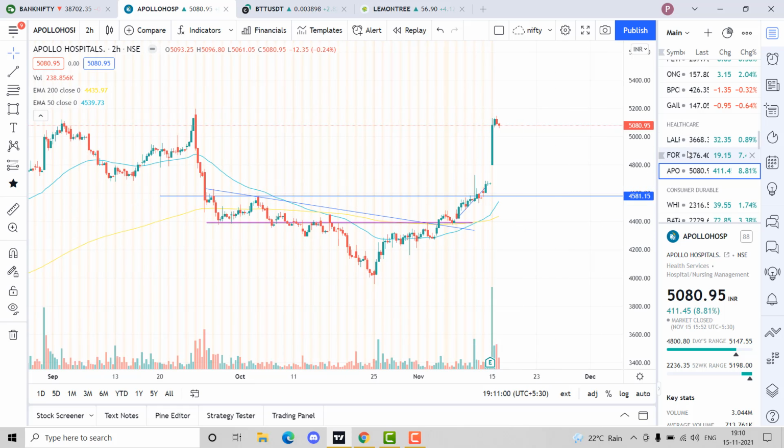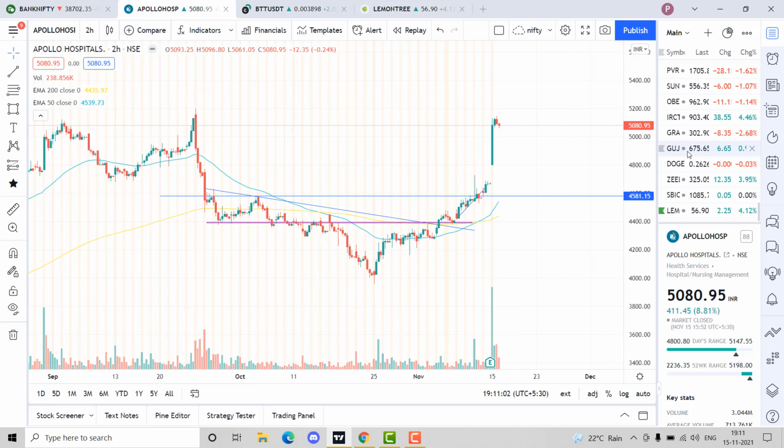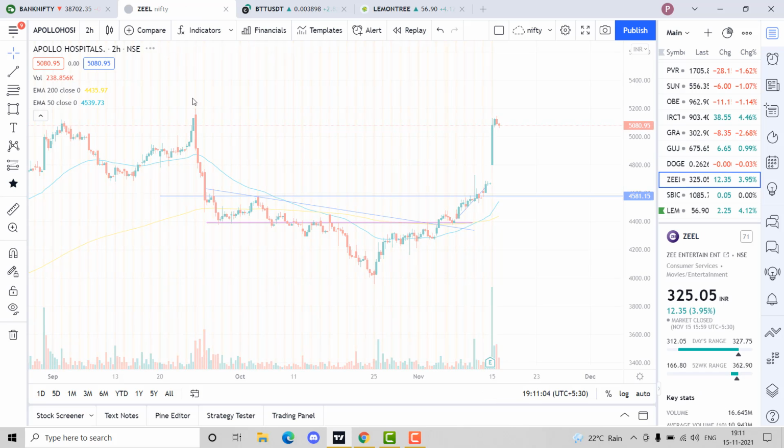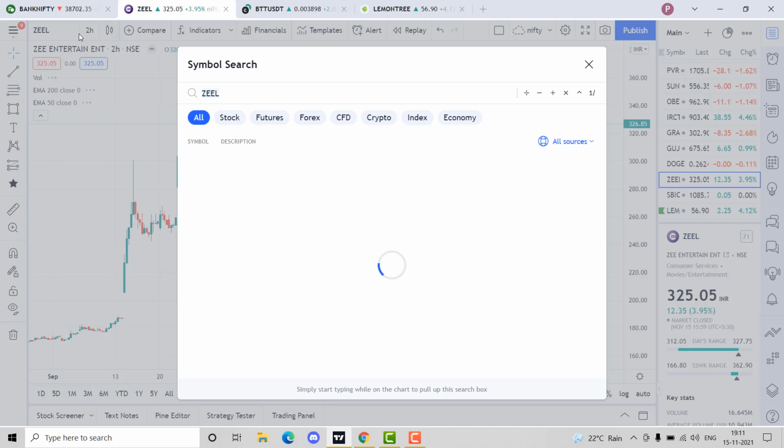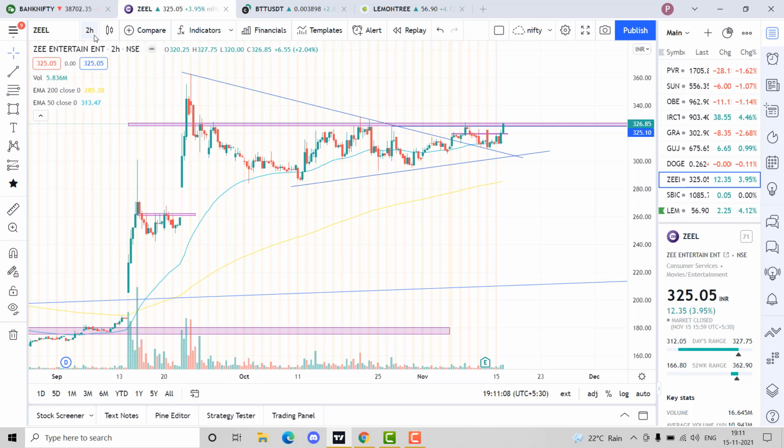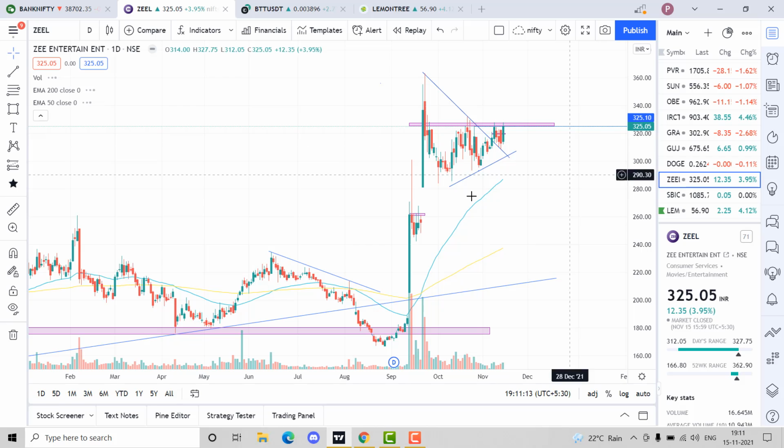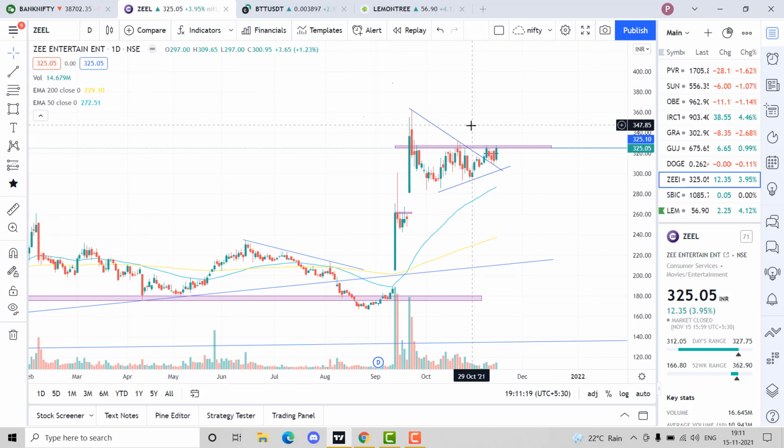Same thing now I'm trying with Zeal. The stop loss should be very strict because the stock is already in thin air, which I don't really recommend. There's a lot of gaps forming up. As you can see, there's a gap over here, there's a gap over here. It's been on this bullish run. But the good thing is it's consolidating over here with the resistance coming up. So a good breakout might give us an all-time high testing around 350, 360. Thank you guys.